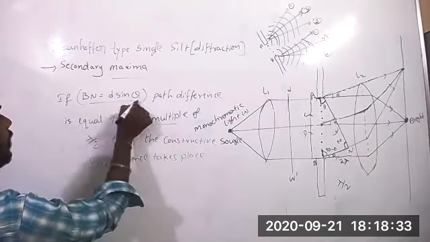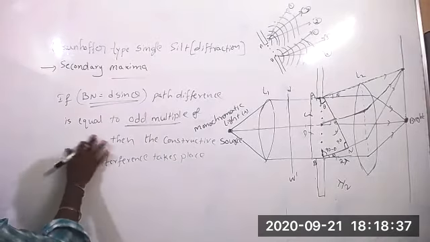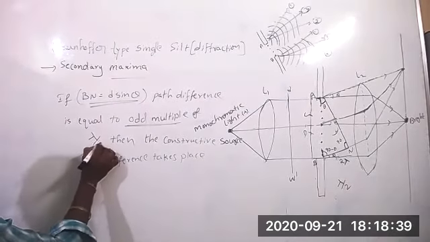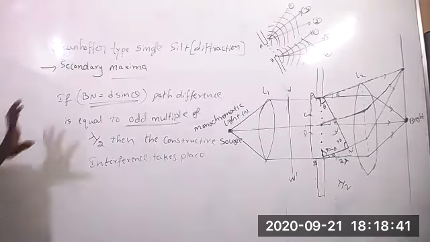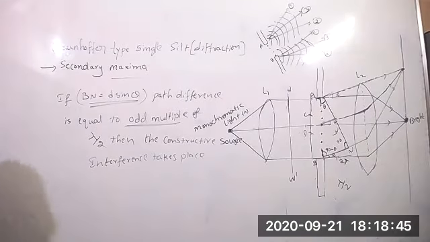So path difference now odd multiple of lambda by 2. When the path difference equals odd multiple of lambda by 2, then constructive interference takes place. Then maxima will form.